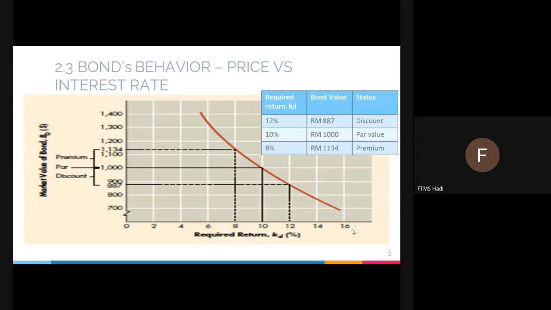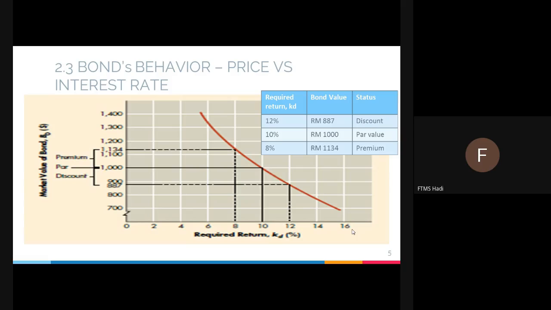2.3, bond behavior: price versus interest rate. Since a bond is an instrument for borrowing and lending, logically the investor or borrower wants the lowest interest cost possible. Why? Because they don't want to pay interest. Actually, they don't want to pay interest, but they have no option. They have to, but they want to look at the smallest amount.